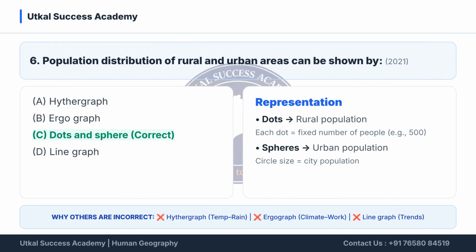Population distribution of rural and urban areas can be shown by C, dots and sphere. Dots represent the rural population, with each dot representing a fixed number of people. Spheres represent the urban population, with the size of the circle indicating the city population.